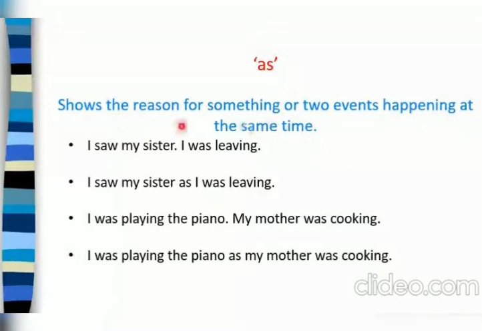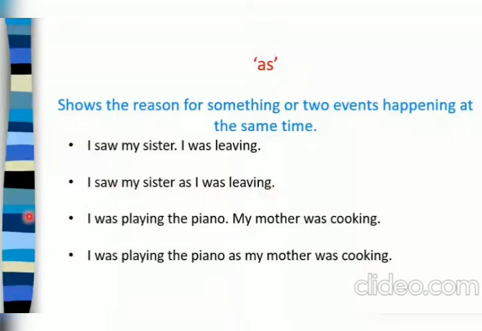The conjunction as shows the reason for something or two events happening at the same time. I'll explain through an example. Like: I saw my sister, I was leaving. Now here two events are happening at the same time. She saw her sister when she was leaving. So we can write: I saw my sister as I was leaving.